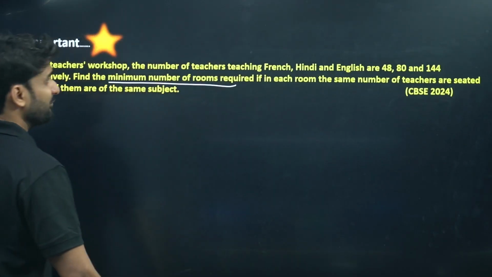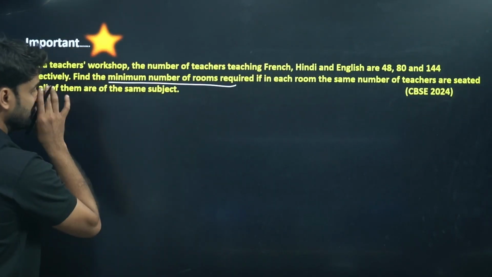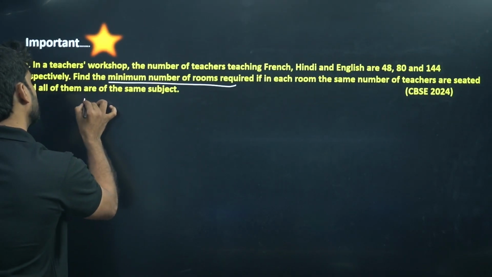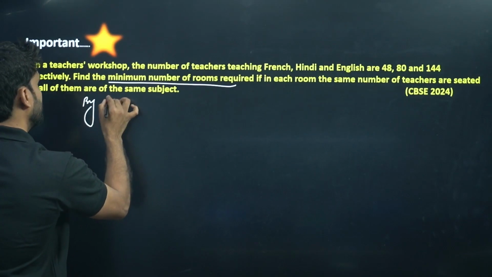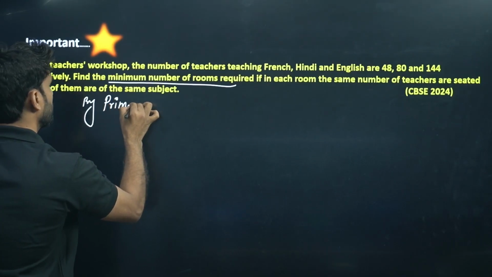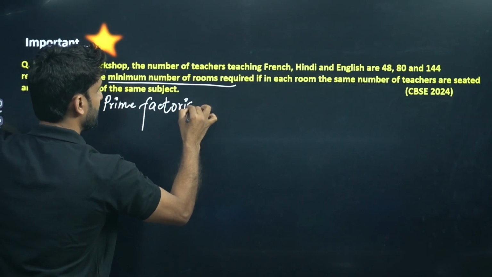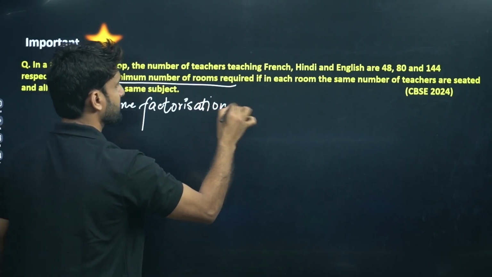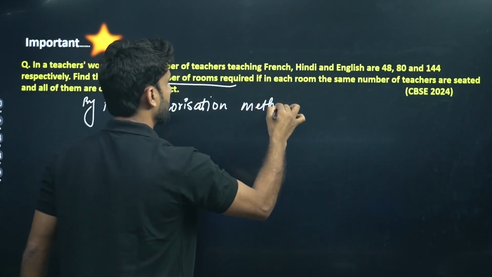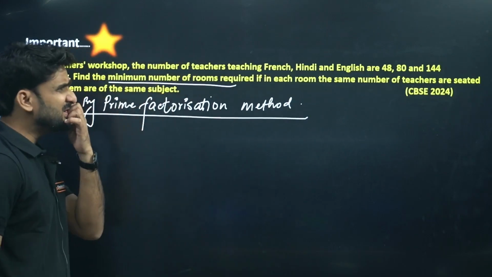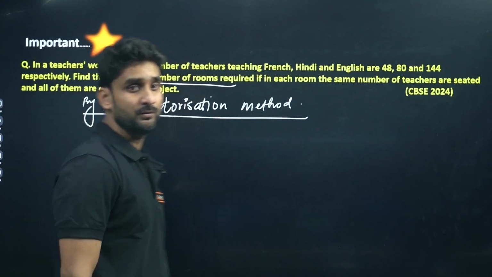So for that we have to find the HCF, by using the prime factorization method. This question was asked in CBSE 2024 recently.